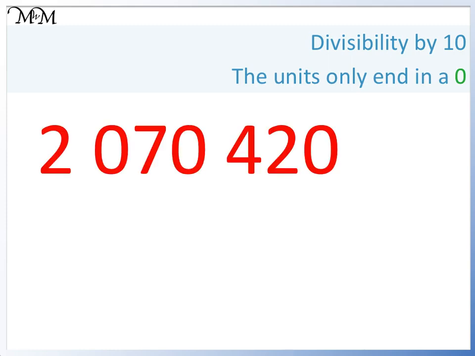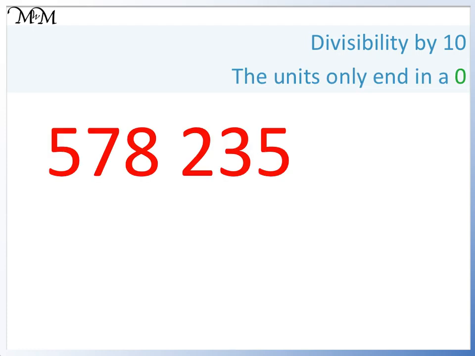This works for all numbers. 2,070,420 ends in 0, so it is divisible by 10. 578,235 ends in 5, not 0, so it is not in the 10 times table. It is not divisible by 10.